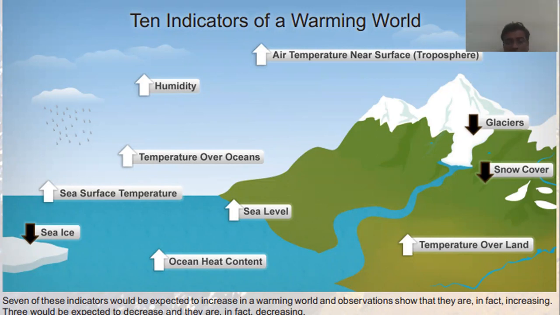Temperature over land is also increasing, so there is an effect on humans, plants and aquatic animals. Especially in humans, it leads to skin diseases. That is the first and major impact.